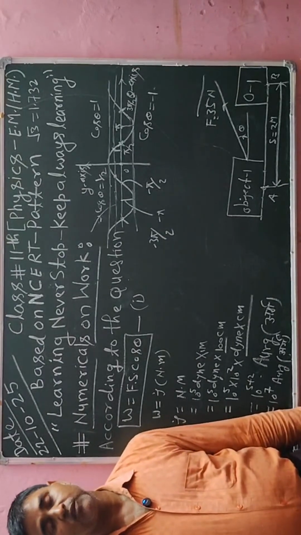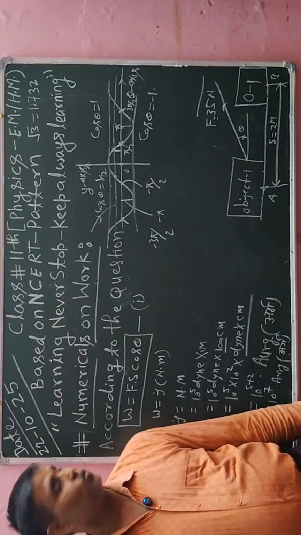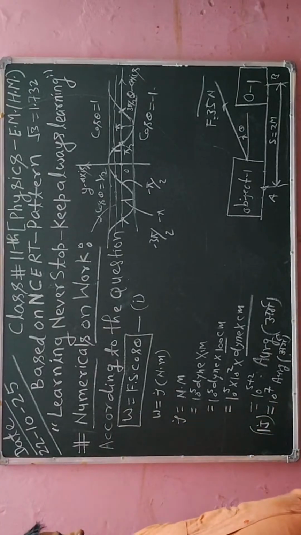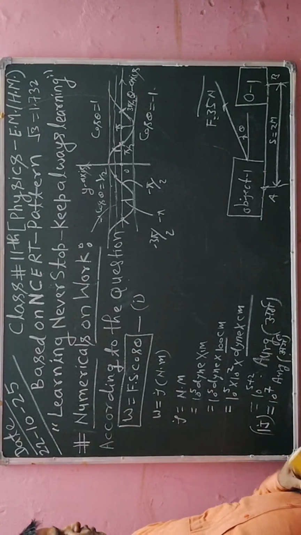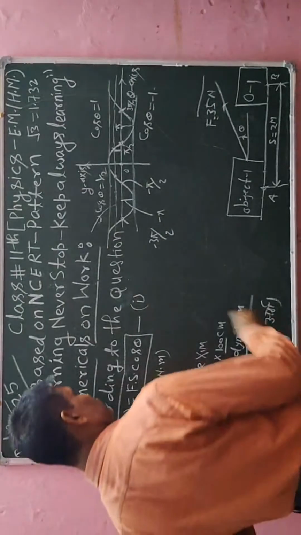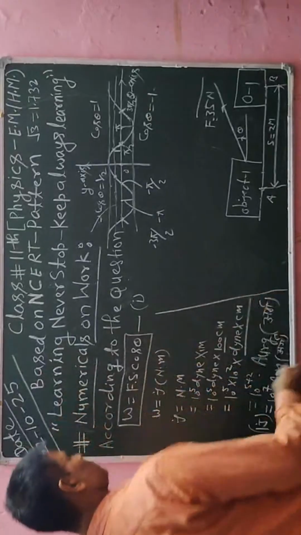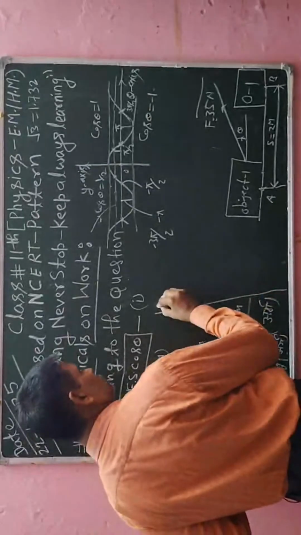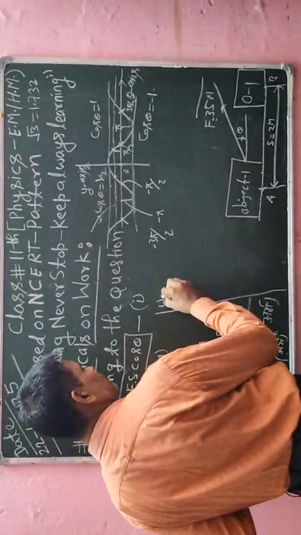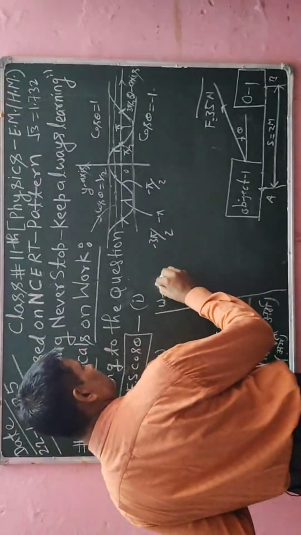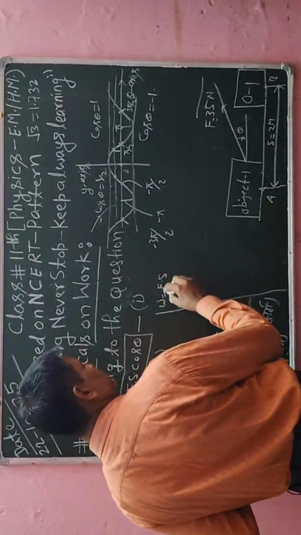What is the dimensional formula of work? You have to explain its meaning in detail. So here I am going to explain the dimensional formula of work. Work is force into displacement.